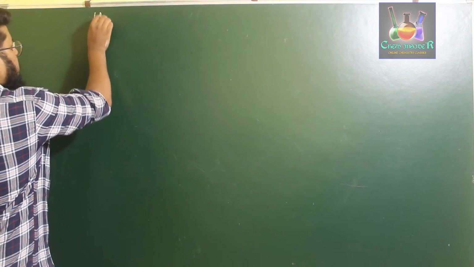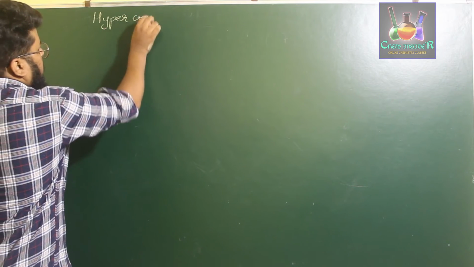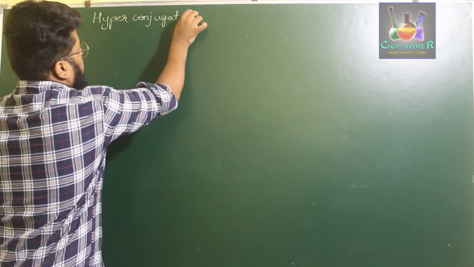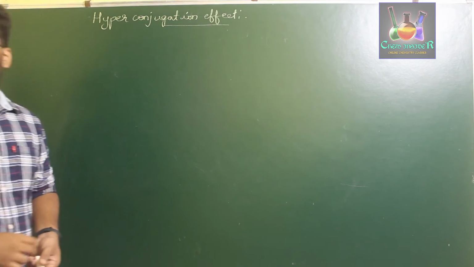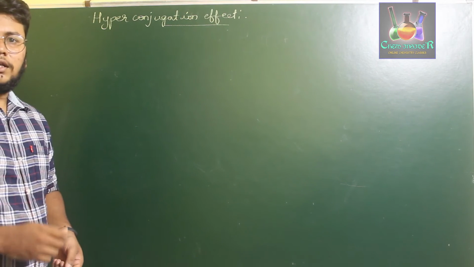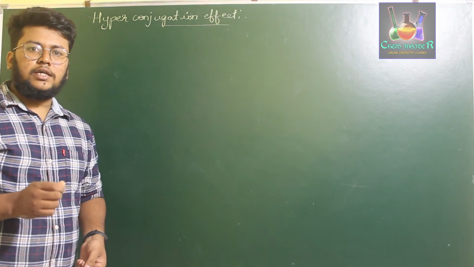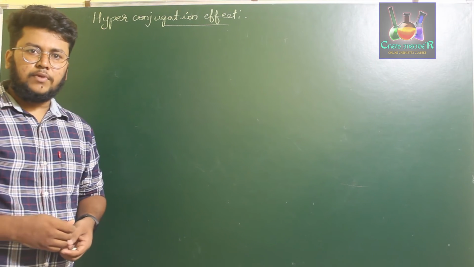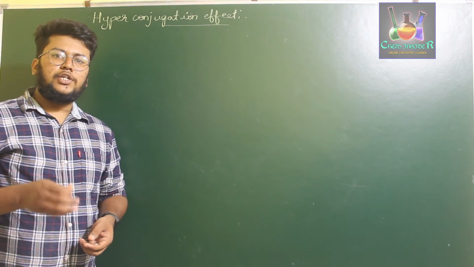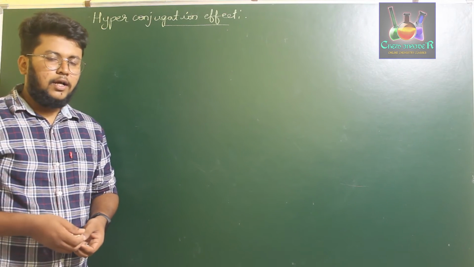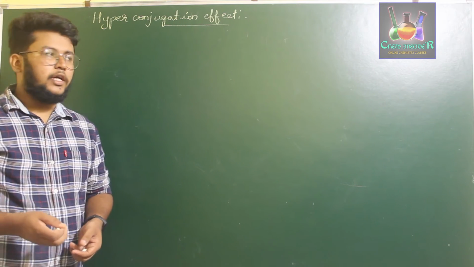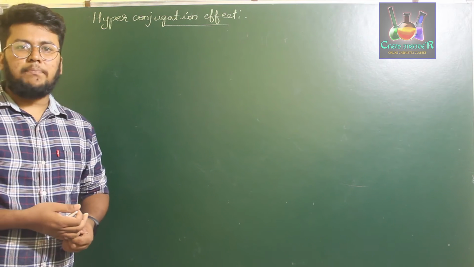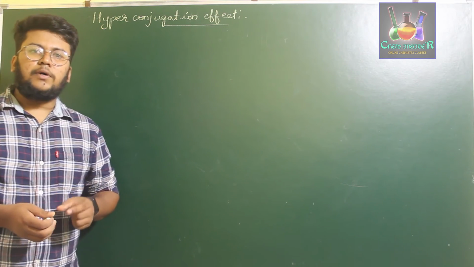Hyperconjugation is a process where, if the molecule has an atom with an unshared p orbital, or it has an unsaturated double bond, then those molecules induce this type of conjugation effect called the hyperconjugation effect. This is a type of permanent effect.